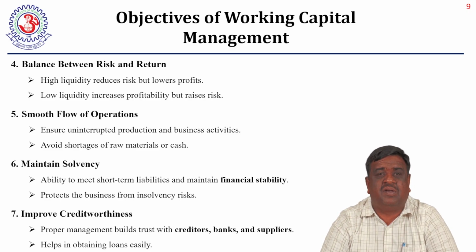They are ready to supply. They are ready to extend their credit worthiness also. Banks also, when the company gets an overdraft facility, and the suppliers, of different types, are ready to supply whenever we request them to supply the raw material. So proper management builds trust with the creditors, banks, and suppliers, and that improves the credit worthiness.